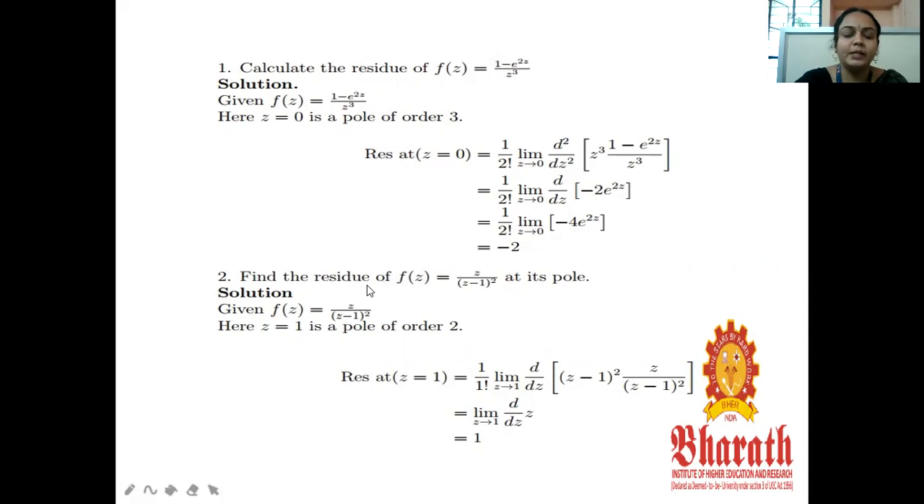Another one, find the residue of f of z equal to z by (z minus 1) the whole square. So we have to find the pole before finding the residue. z equal to 1 is a pole of order 2.